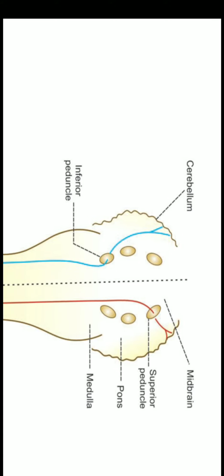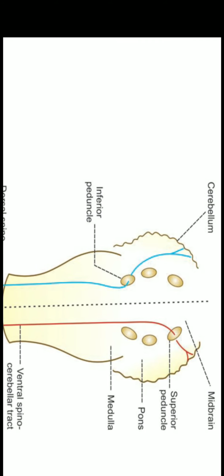The function of this tract is that it carries the impulses of subconscious kinesthetic sensation, also known as proprioception. This is nothing but the sensation of position of our body. Then the effect of lesion of this tract: if there is any lesion in this tract, it causes loss of subconscious kinesthetic sensation in the opposite side. So this is about the ventral spinocerebellar tract.